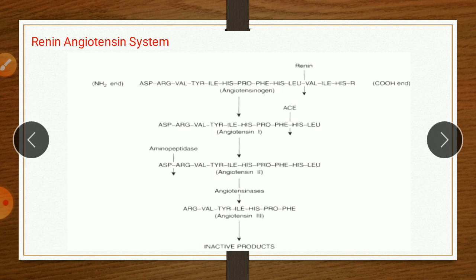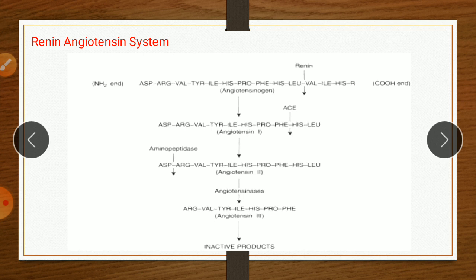ACE means angiotensin converting enzyme, and acetylcholine esterase is an enzyme which is responsible for hydrolysis of acetylcholine. So acetylcholine esterase inhibitor is different, and ACE inhibitor is different.